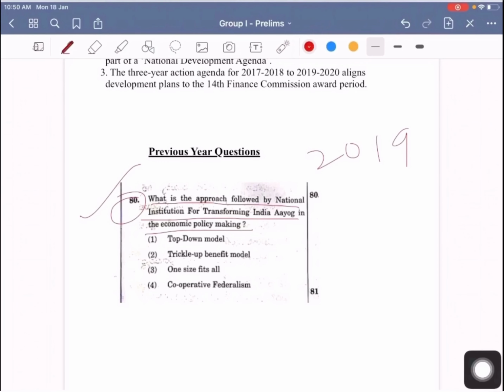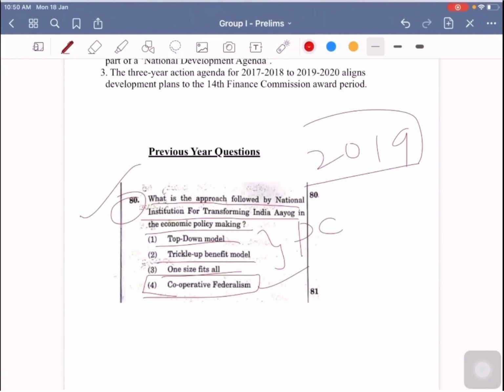For this the answer is cooperative federalism. So this is the approach followed by the Niti Aayog in economic policy making, and the top down model, trickle up benefit model, and one size fits all model are related to the Planning Commission. So this is the only question which was asked in the 2019 prelims paper.